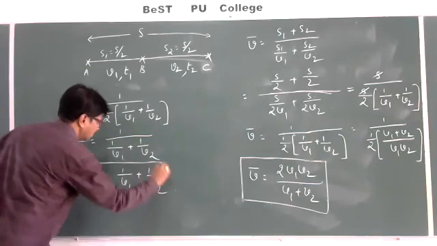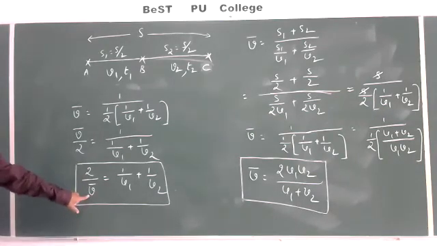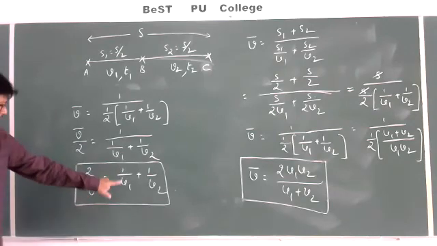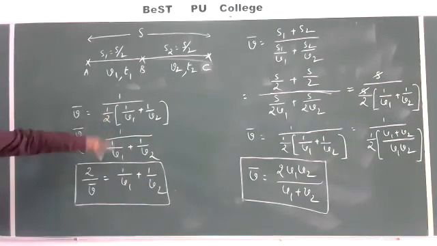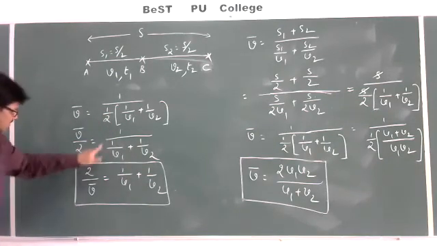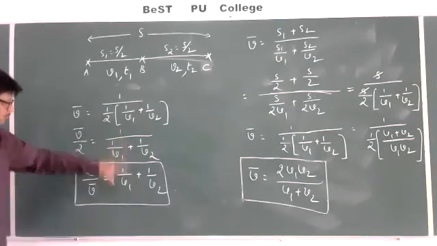So this is the generalized formula. 2 by V bar is equal to 1 by V1 plus 1 by V2. Taking reciprocals, this entire term I am considering as x. 1 by x, if I take a reciprocal, x by 1.